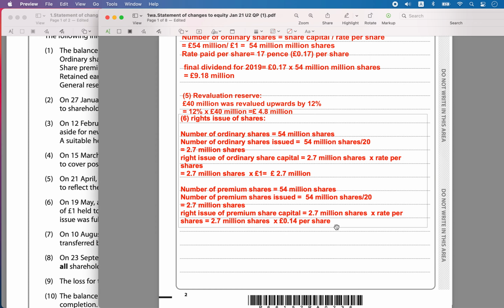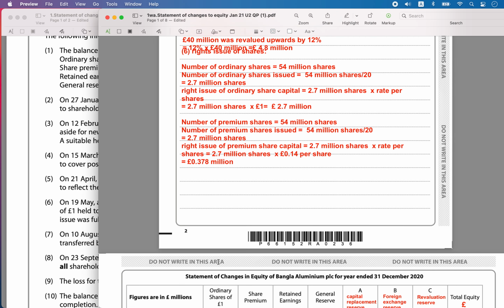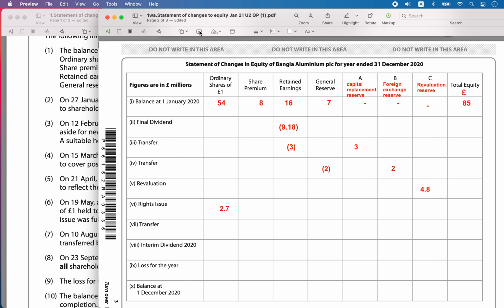Here it was 1 pound per share, here it is 0.14 per share. So that is going to be equal to 0.378 million pounds worth of premium share capital issue.